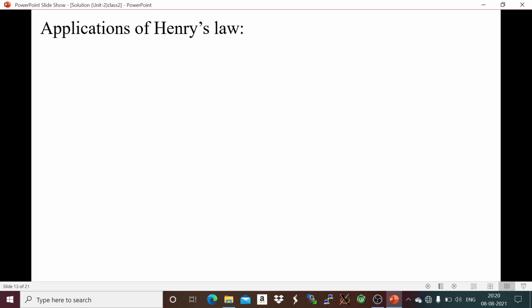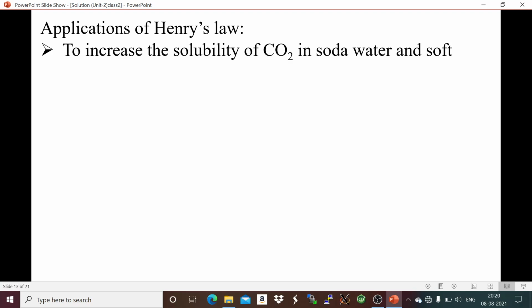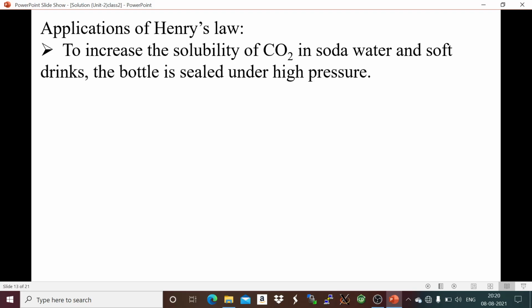Now, applications of Henry's law. Already we know that with increase in pressure, the solubility of the gas increases. Now when we drink carbonated drinks, that is soda water, we know that in soda water carbon dioxide is present, so when we open any cold drink bottle, gas is released.